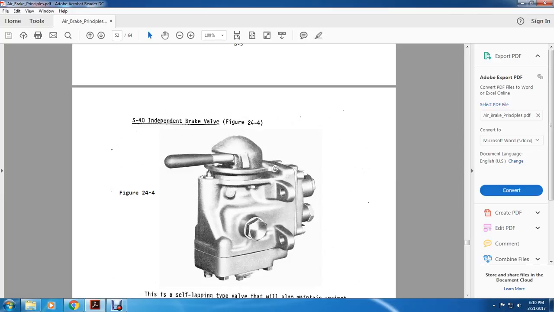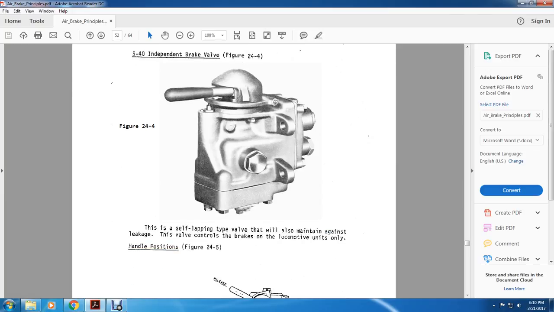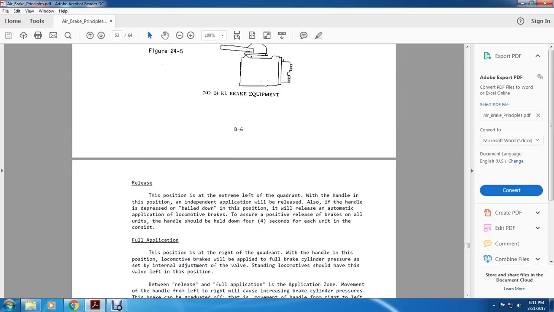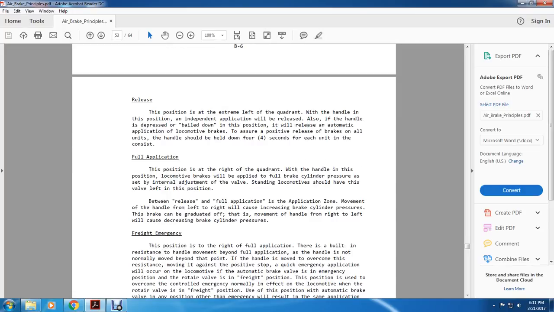Alright, the S40 independent brake valve, figure 24-4. It is a self-lapping type of valve that will also maintain against leakage the valve-controlled brake for the locomotive unit. The handle position, figure 24-5, shows the 24RL brake equipment. Release the independent brake valve in the full application figure. Release: the position extreme left of the quadrant with the handle, the normal position. Independent application release: the handle is depressed with the bail down in this position.